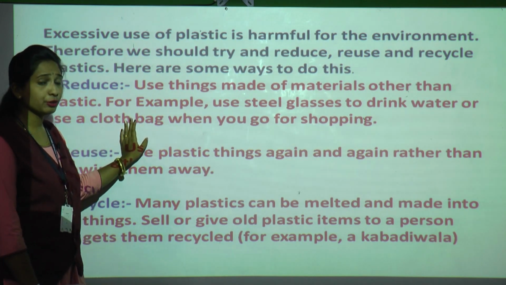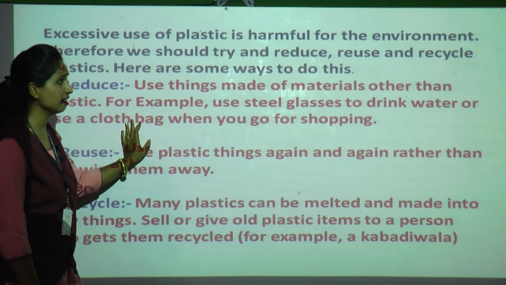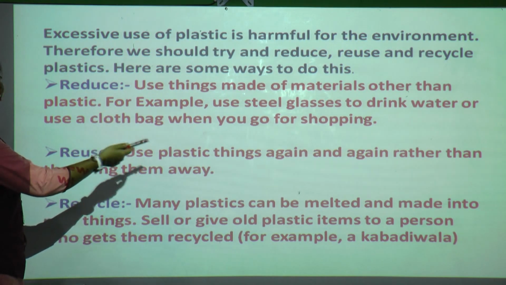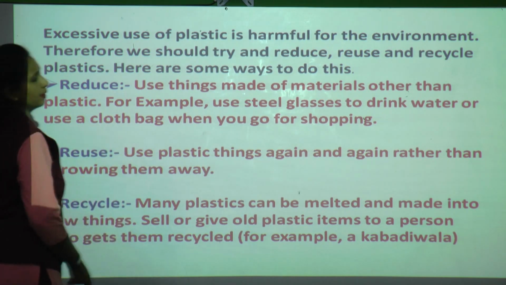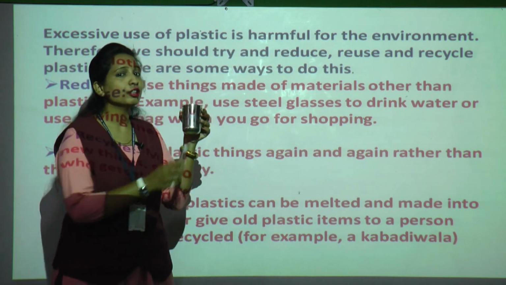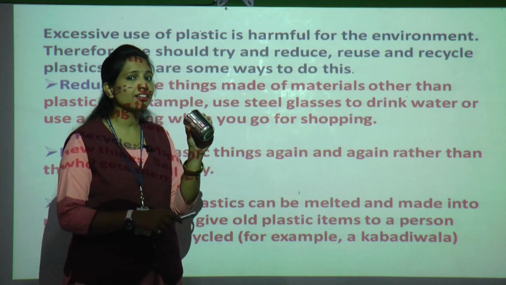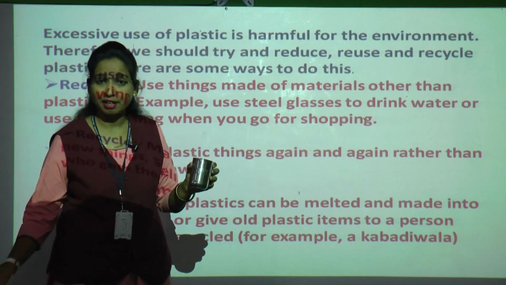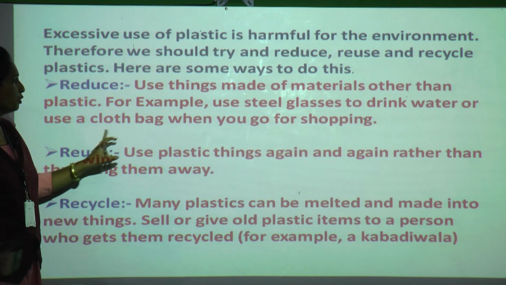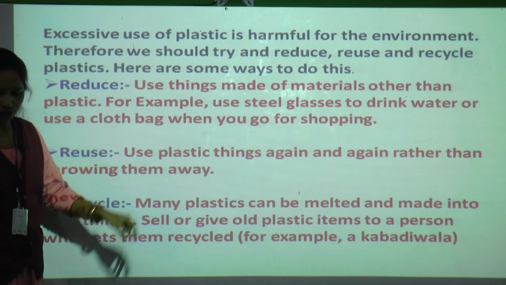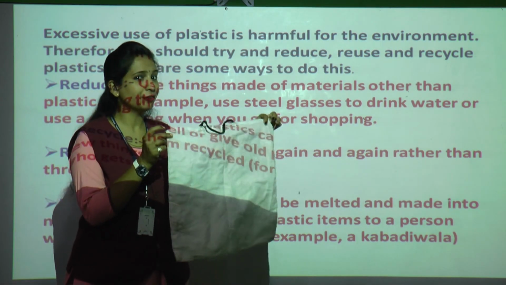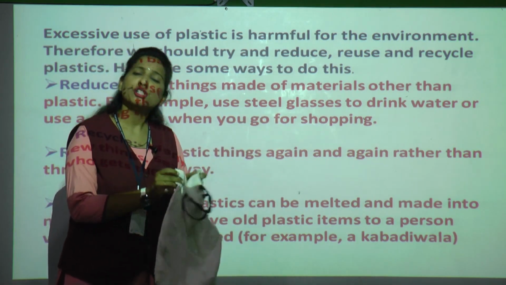What you have to do is use more materials that are made of other than plastic. For example, use steel glasses to drink water instead of plastic bottles or plastic glasses. And use a cloth bag when you go for shopping. Like this, cloth bags you have to use when you go shopping.